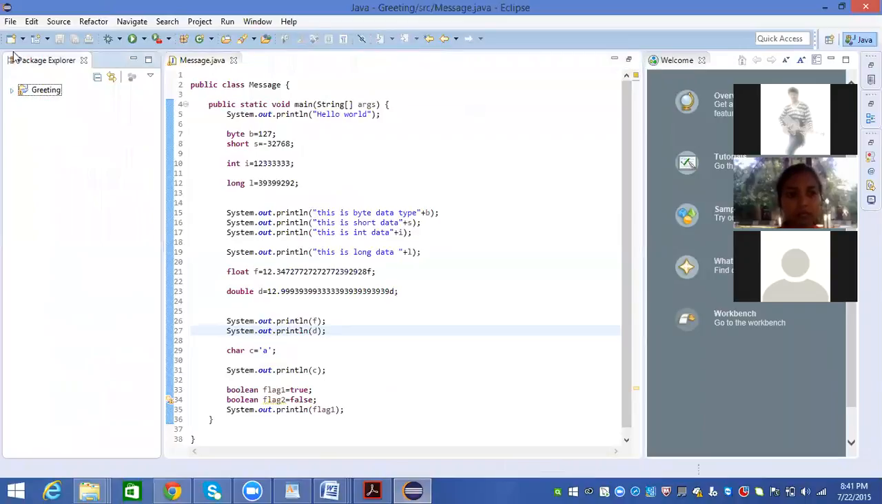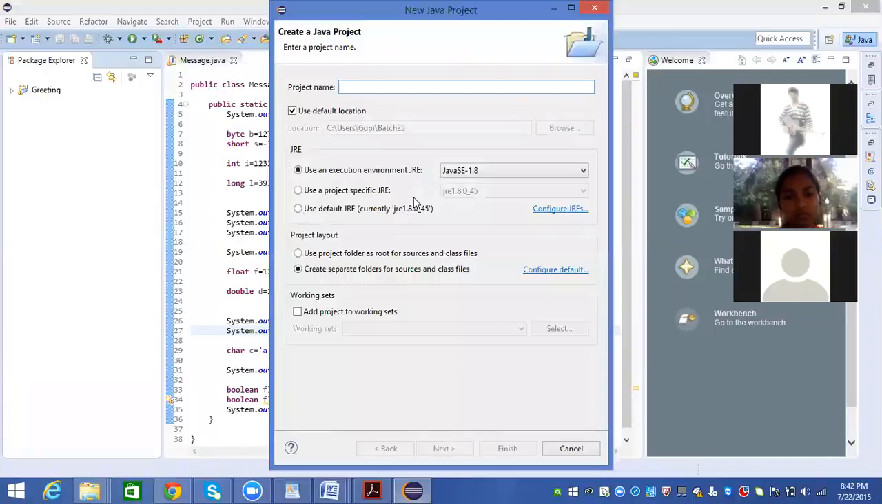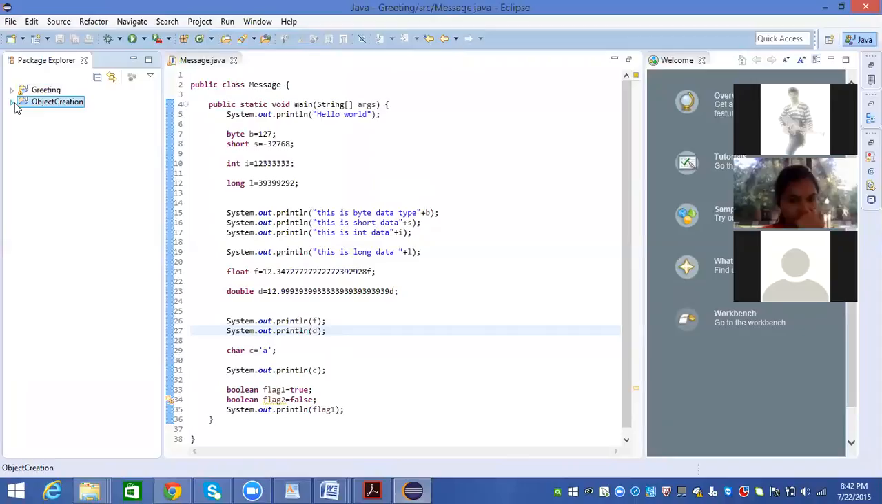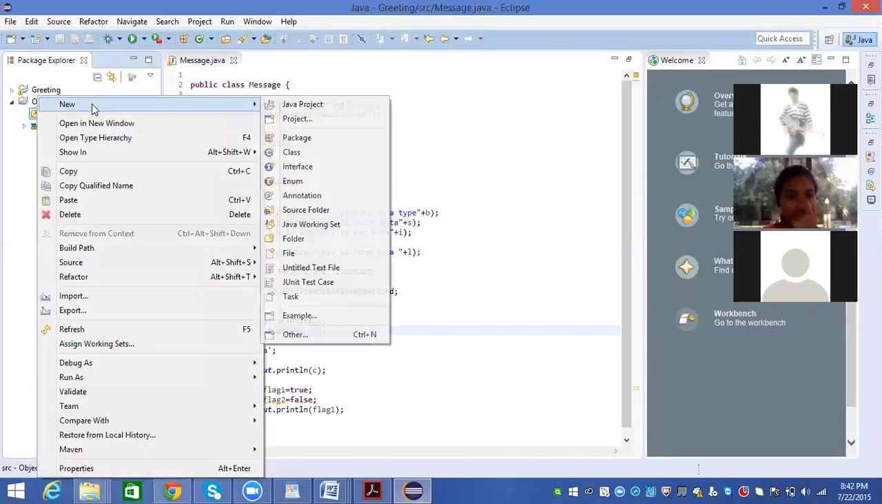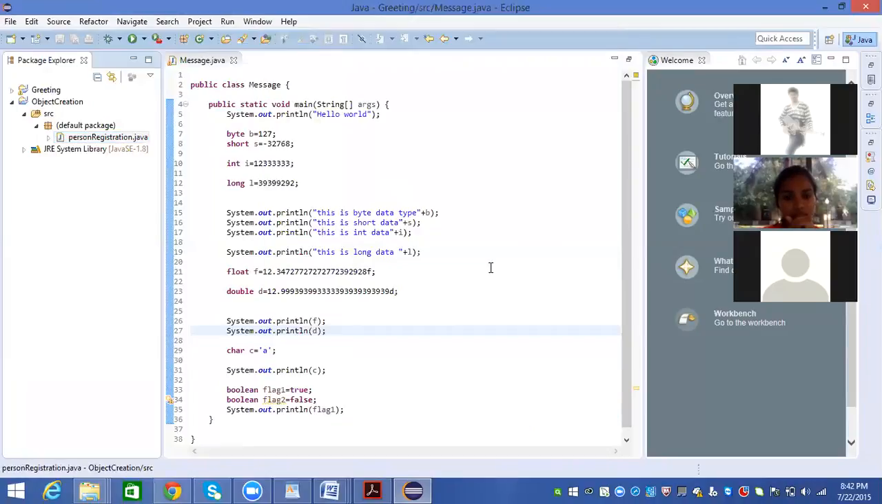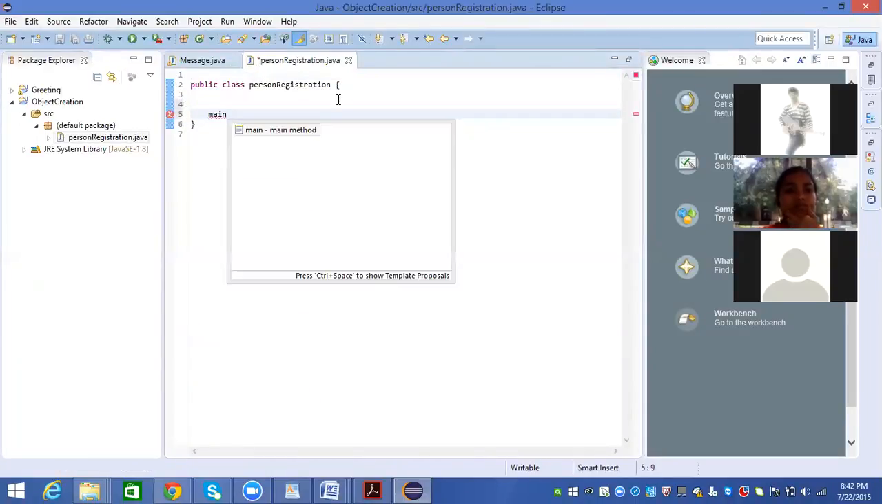Okay. Now let's represent it programmatically. I want to create a new project, a new Java project, called object creation. Click on next. A new class called main, like person registration. Click on finish. This contains the main method. I create the main method like this.